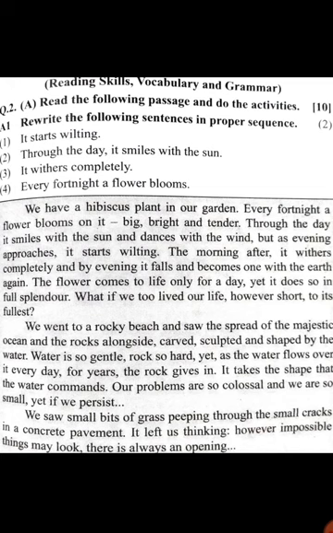So for that 1 day, the flower smiles, dances, and waves with the winds. In the morning it is very fresh and in bloom. But as the evening approaches, it starts wilting. Wilting here means drying. And at the end of the day, it's totally withered. Wilting means it has totally become dry, and the next day it falls down and mixes with the earth. So this is what has been explained in the first paragraph.